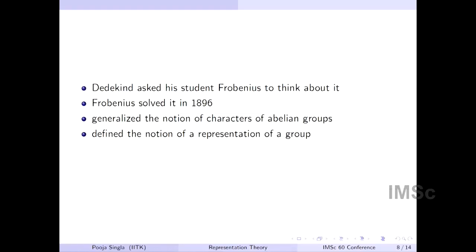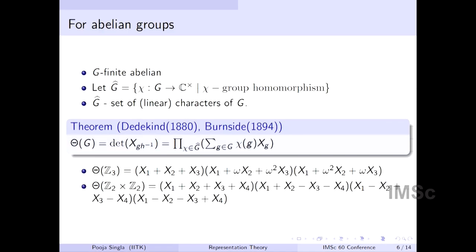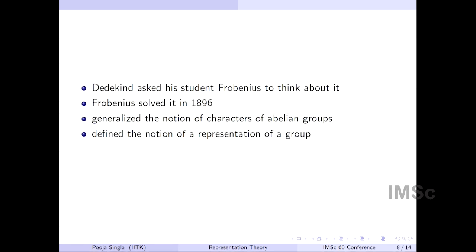So he asked his student Frobenius to think about this question. He said, here is the problem that I am not able to figure out. Here is the S3 decomposition, and here is the one for quaternions. This is what is happening. Can you tell me what happens? This was posed in 1880. In 1896, Frobenius solved it. He gave the complete decomposition of this group determinant.